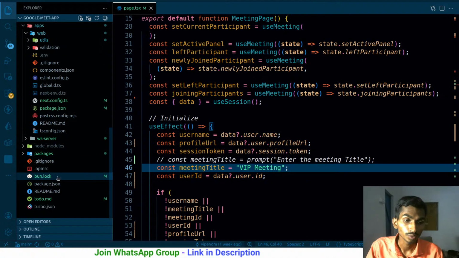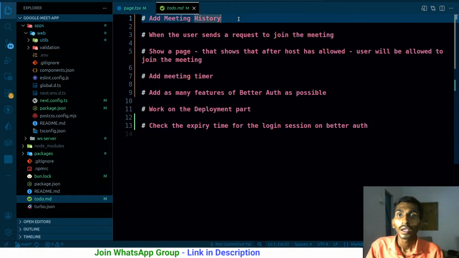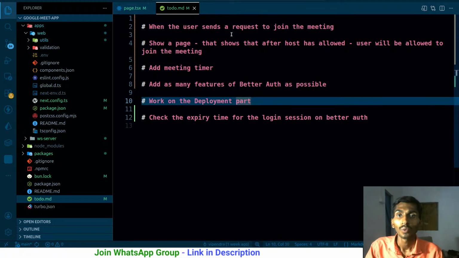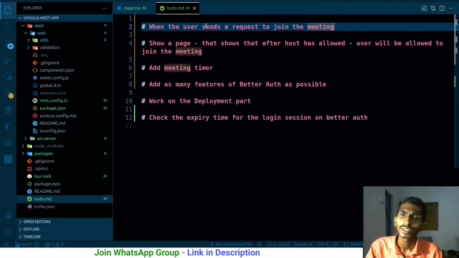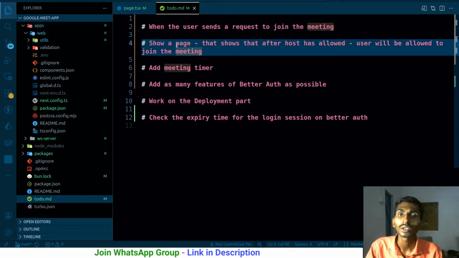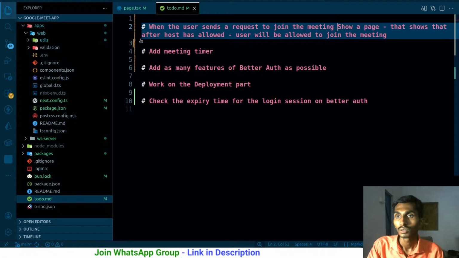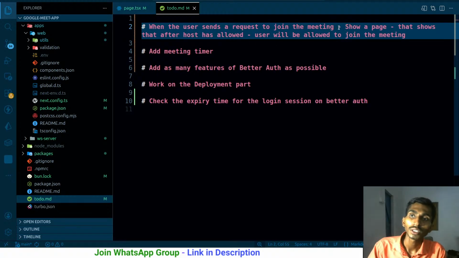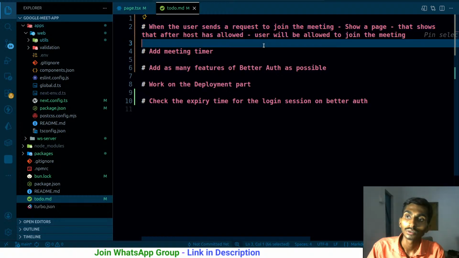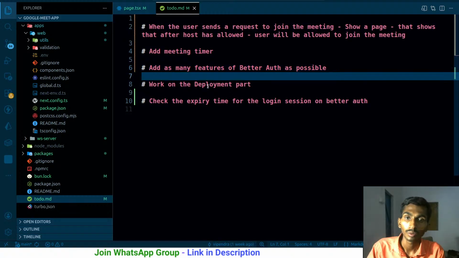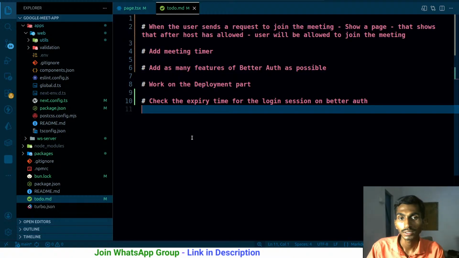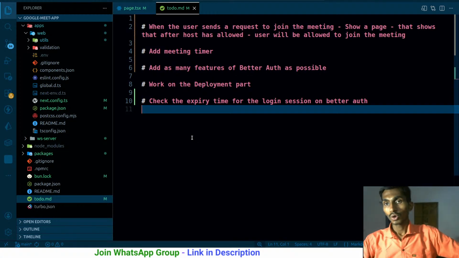Let's focus on the to-dos because right now things are many. Add history, done. When the user sends a request to join the meeting, show a page that shows that after the host has allowed, you'll be okay. Add meeting timer, yet to add as many features of beta as possible, probably tomorrow. On the deployment part, yeah, these are the things that are yet to be done. Okay. Whew. One more to-do that is there.